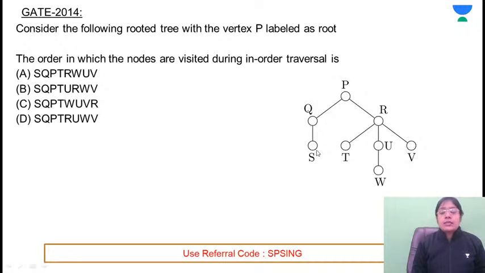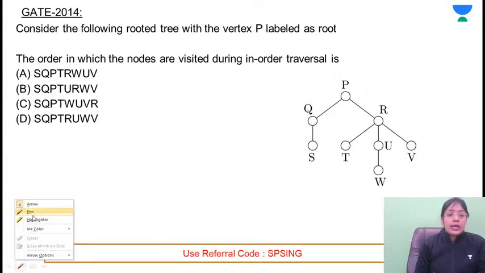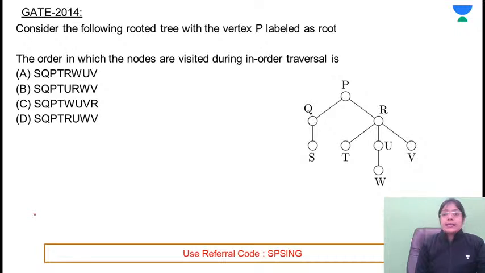Ma'am, you had discussed the in-order of the binary tree. In this case, R is having 3 children, so this is not a binary tree. So in this case, okay, first of all, let's see how many of you are getting the correct answer. Then after that, I'll explain the concept.